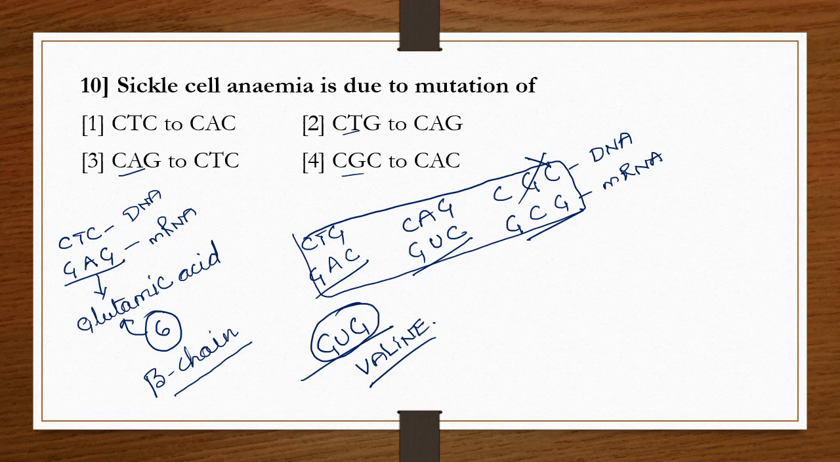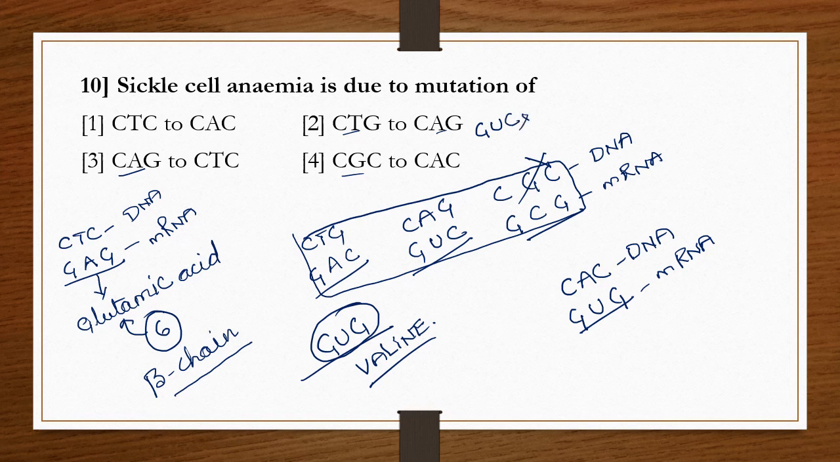So then find that. In the first option, CAC on DNA, when it is copied onto the mRNA, becomes GUG. So this GUG is the valine. Now come to the second option, CAG. When it comes onto the mRNA, it becomes GUC. It is not a valine.